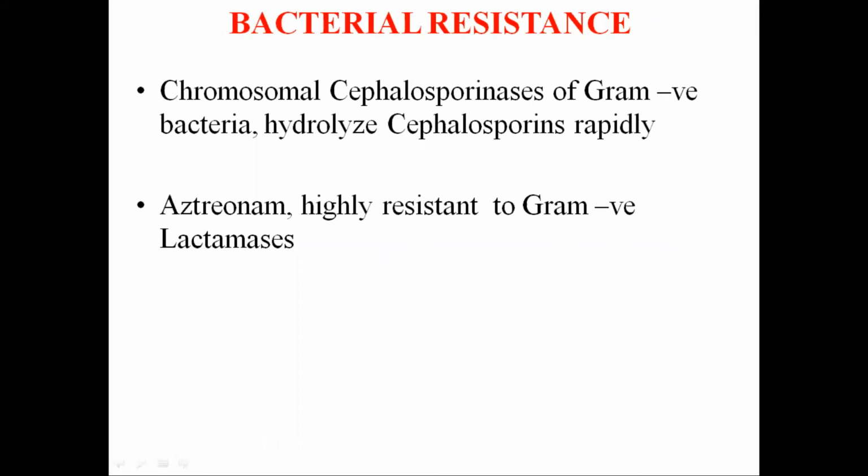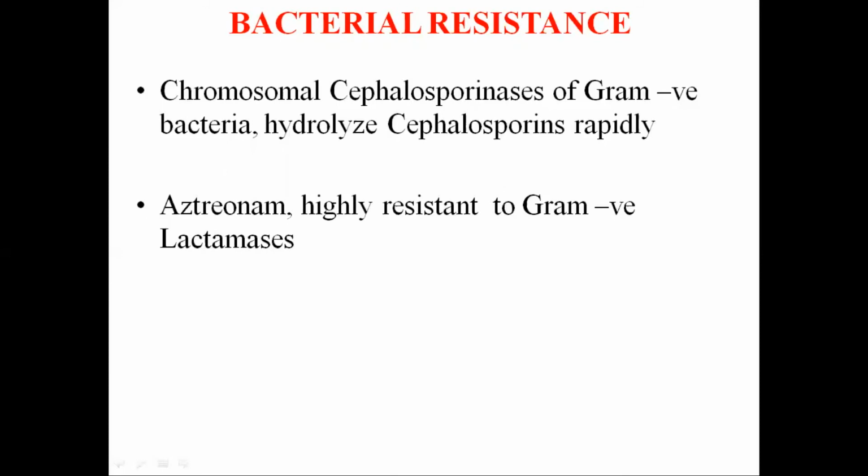Now if you see the bacterial resistance, Aztreonam is very highly resistant to the gram-negative lactamases. This property makes it very useful in cases where there is elaboration of chromosomal cephalosporinases by the gram-negative organisms.